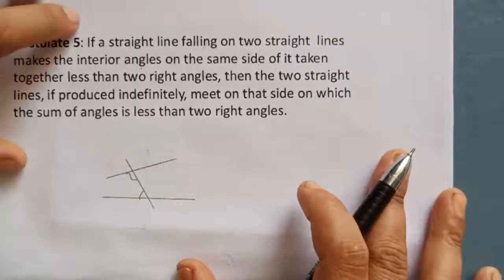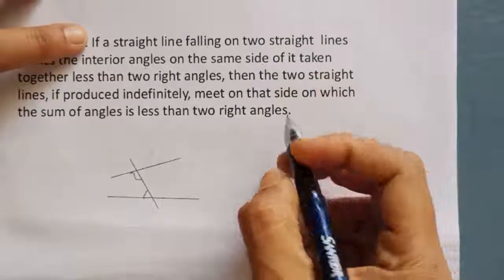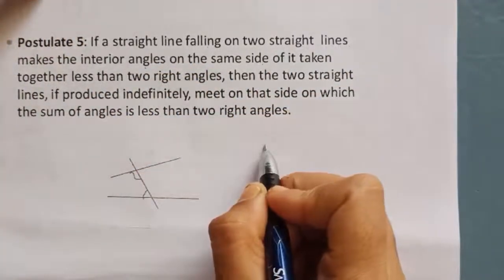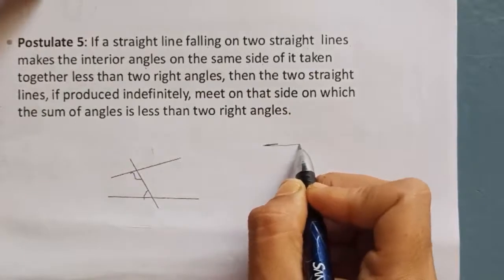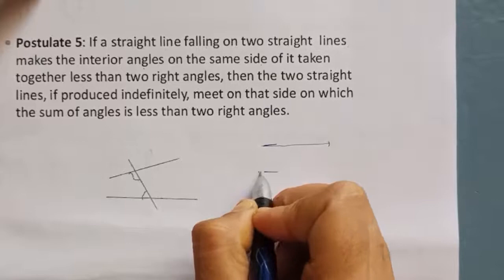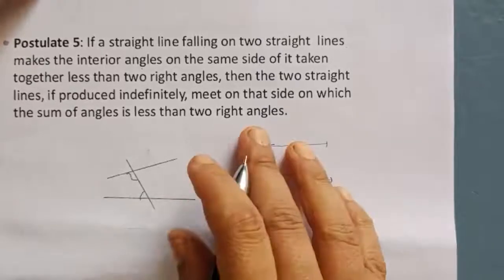What is it saying? If 2 straight lines, this is a straight line and this will be a straight line.